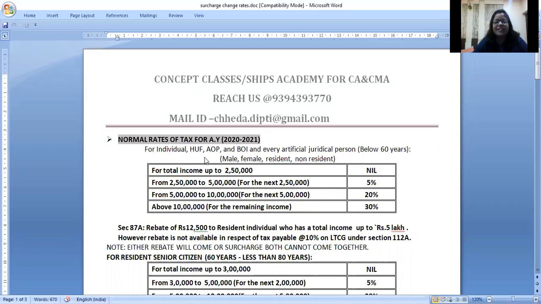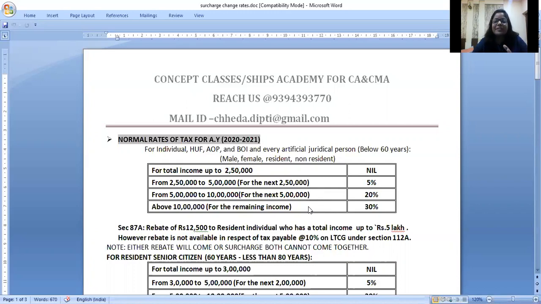For individuals, HUFs, AOP, BOI, the slab rate below 60 years is up to 2,50,000 nil. If the total income is above 2,50,000, then up to 5 lakhs, on this next 2,50,000 it is 5%. From 5 lakh to 10 lakh income, that is on the next 5 lakhs, it is 20%. And above 10 lakhs, it is 30%.